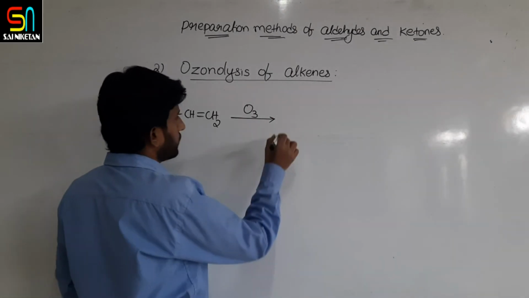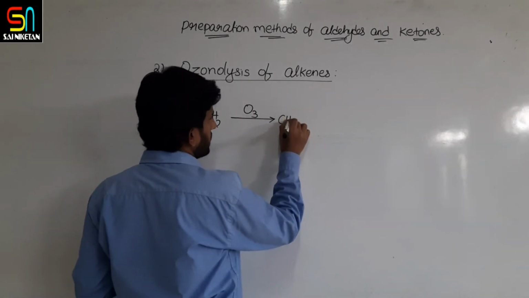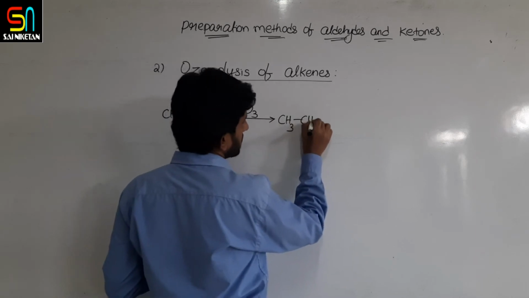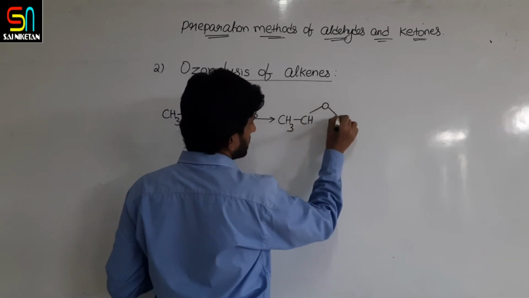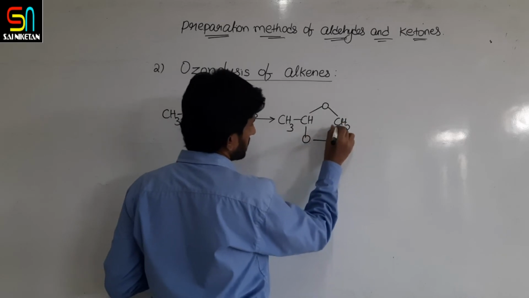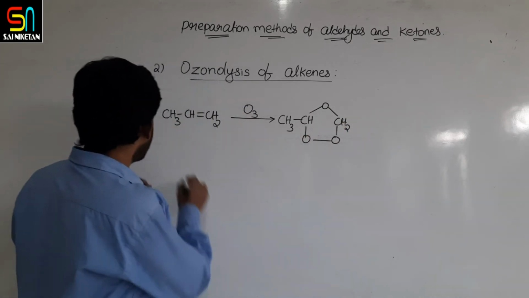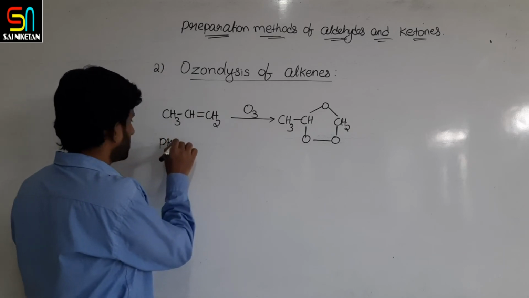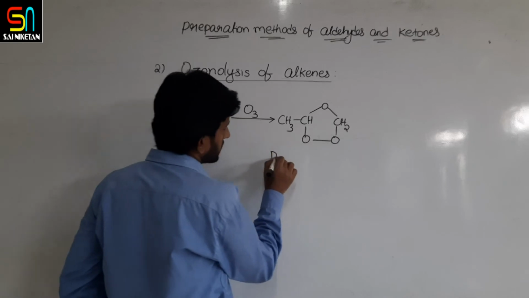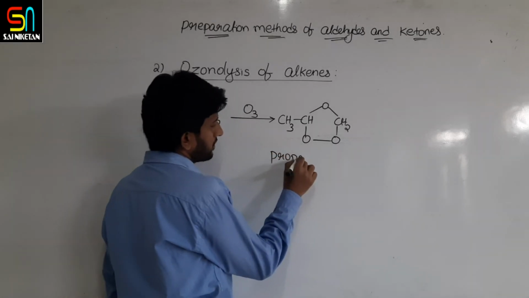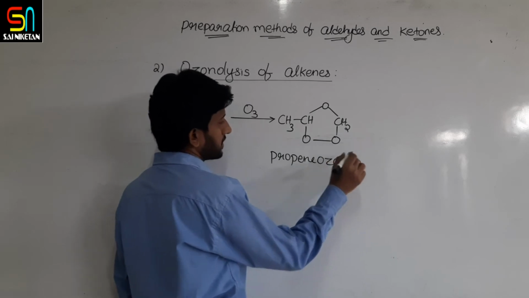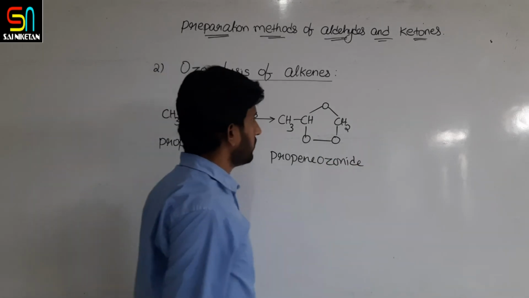You know that first addition of O3 takes place on the double bond. So you get this type of structure, right? It is propene on reaction with ozone forms what? Propene ozonide. Then what do we do?